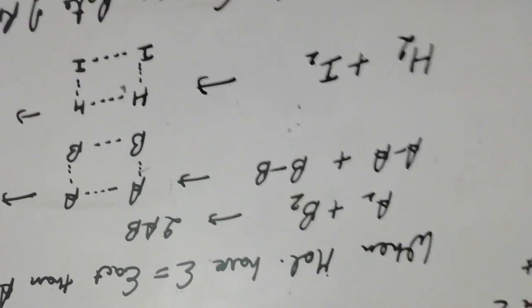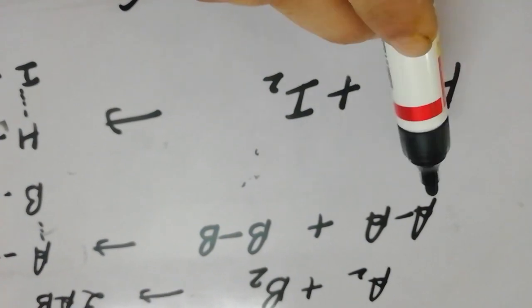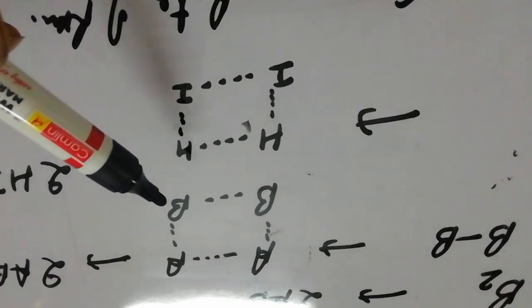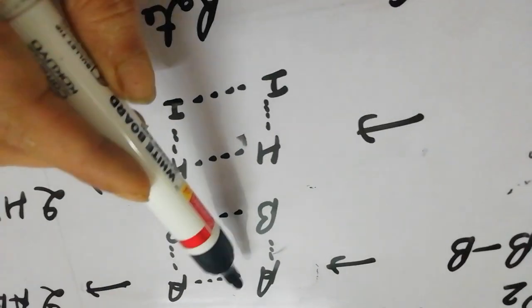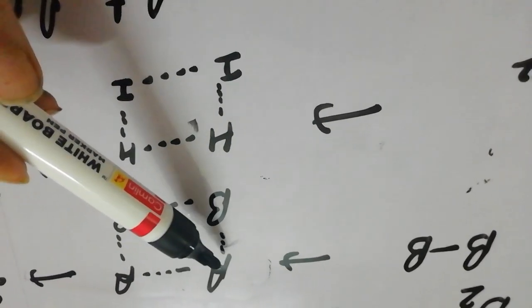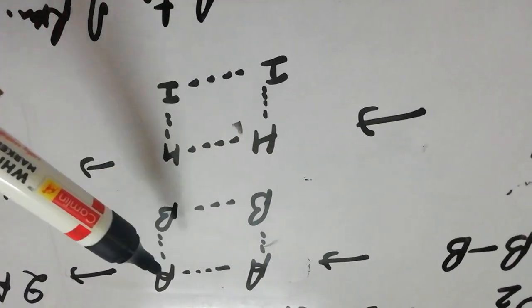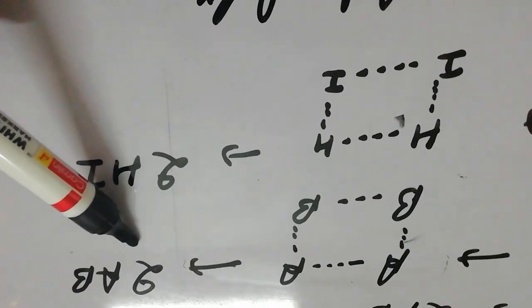This is how the reaction proceeds: A2 molecule as AA shared by one bond, plus BB molecule. This is the activated complex. In this, the bond between AA is not completely broken, the bond between BB is not completely broken, and the new bond between AB is not completely formed.